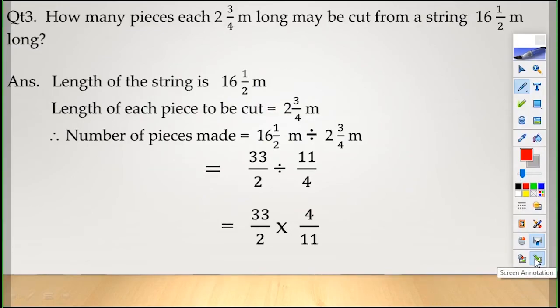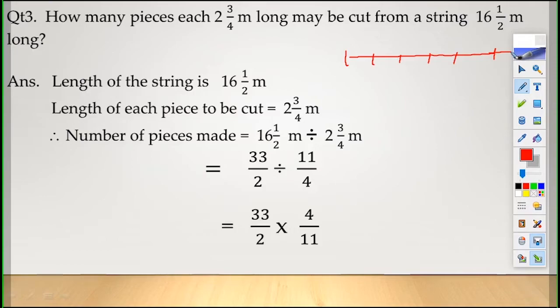is question number 3. How many pieces, each 2 and 3 by 4 meter long, can be cut from a string 16.5 meter long? Children, a long string is given to you. Now it is divided into, cut equally into small pieces, each of 2 and 3 by 4 meter.